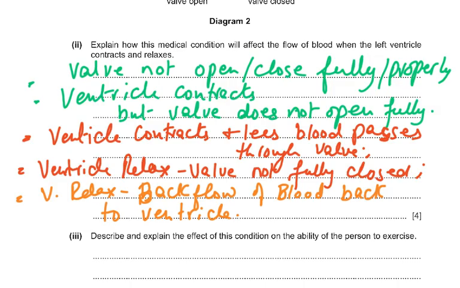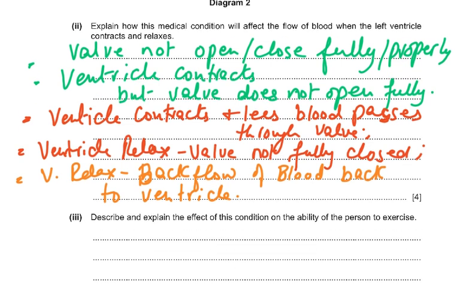So now you can see how I worded it. Valve not open or close fully. So the ventricle contracts, but the valve does not open fully, so less blood will pass through the valve. When the ventricle relaxes, the valve does not fully close. It should fully close in a normal person, but it doesn't, so it's going to cause the backflow of blood into the ventricle.